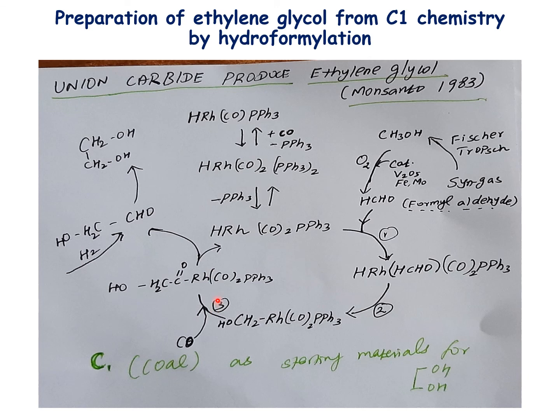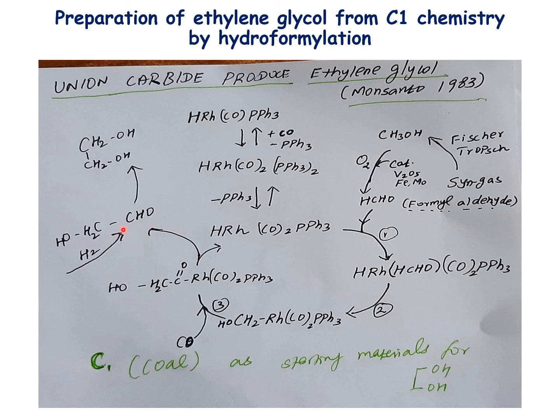Then CO is inserted, followed by migratory insertion of CO. Once CO migratory insertion happens, the CO-inserted CH2OH species forms. Then hydrogenolysis of this product leads to regeneration of the catalyst as well as